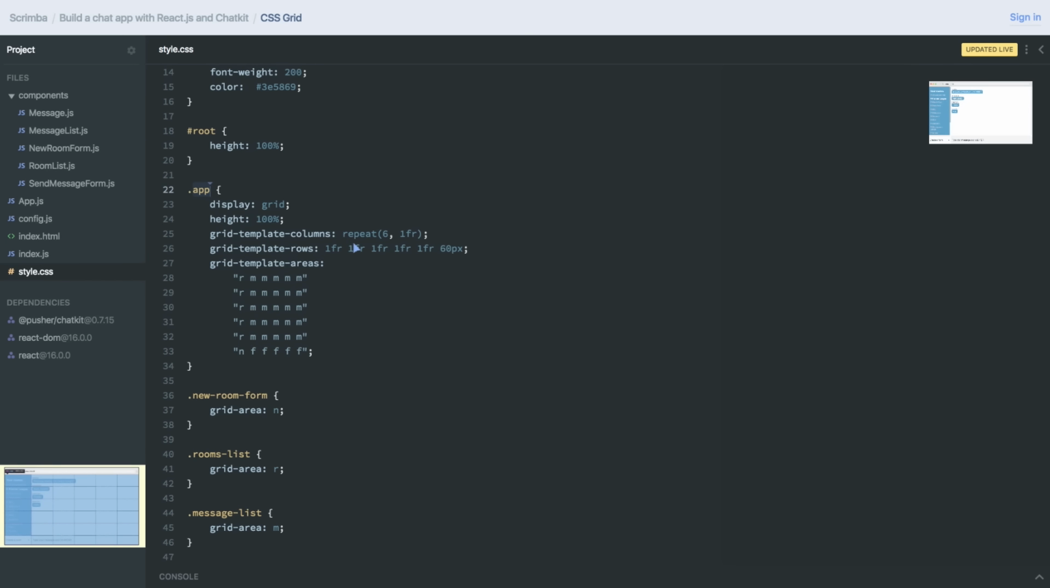And the reason we have that is because here we've said in grid template columns that we want to repeat 6 times 1 fraction unit. And fraction unit basically means that we want each of the columns to be equally wide. I'm explaining fraction units in more detail in my CSS Grid course here on Scrimba, which you can also check out. But for now, just look at this as giving each of the columns 1 unit each.